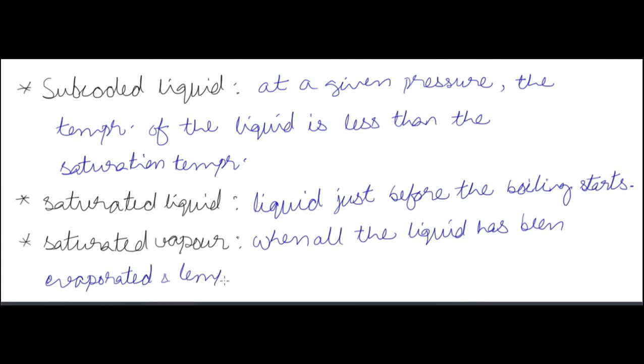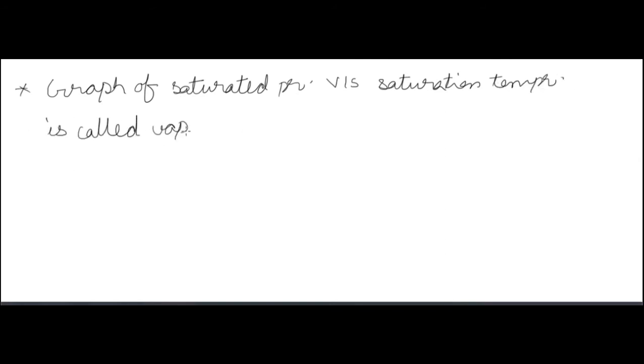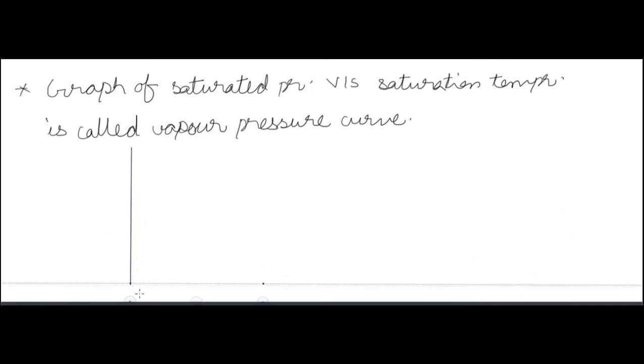Now the graph of saturation pressure versus saturation temperature is called the vapor pressure curve. We will see the vapor pressure curve here. On the y-axis we have P saturation, on the x-axis we have T saturation, and this is the graph that we have found. Now degree of subcooling.